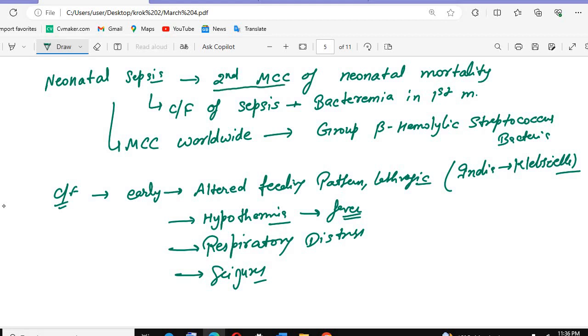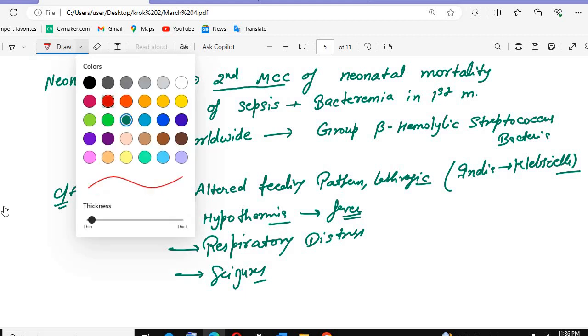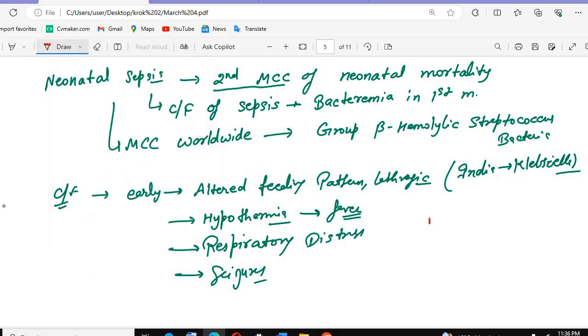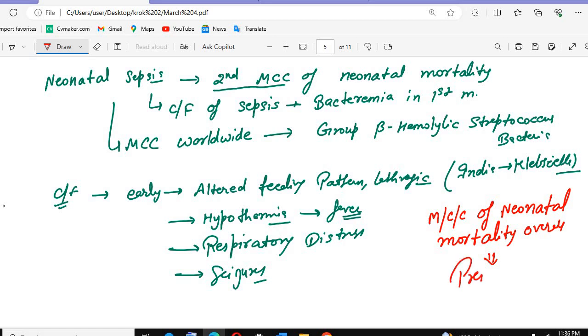Okay, tell me, which is the most common cause overall of neonatal mortality? The most common cause of neonatal mortality overall, that is prematurity.